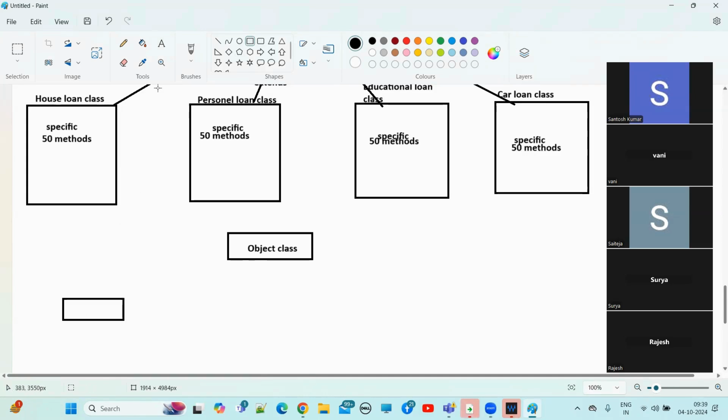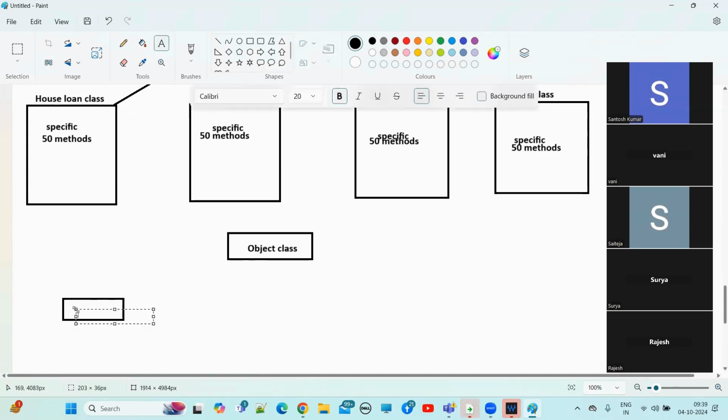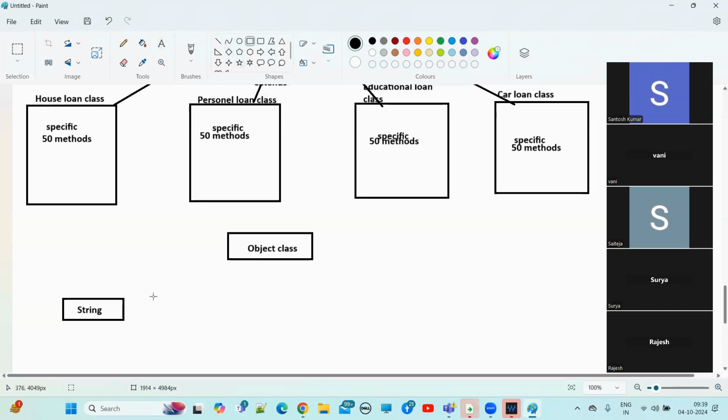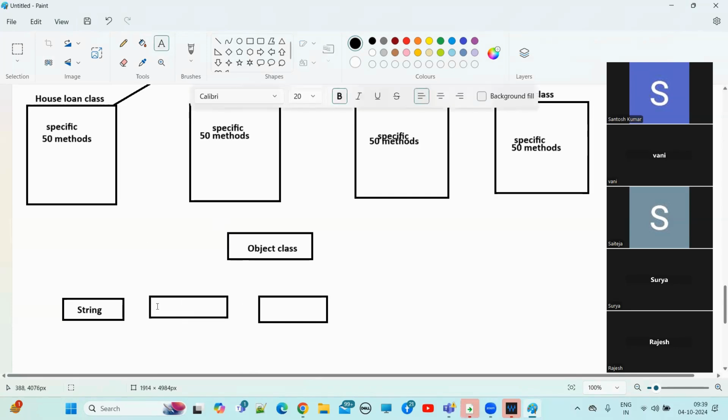Like that, we have the String class, the same way we have the Thread class, StringBuffer, and let's suppose the System class.